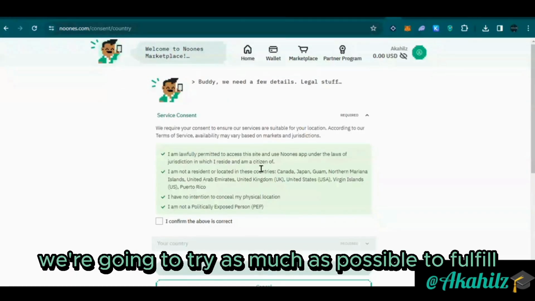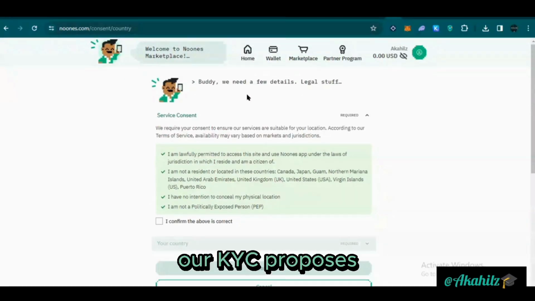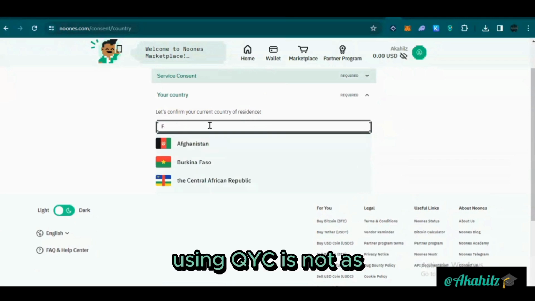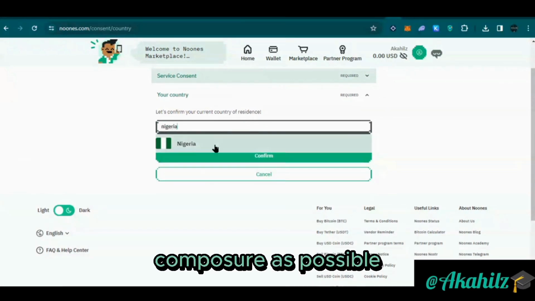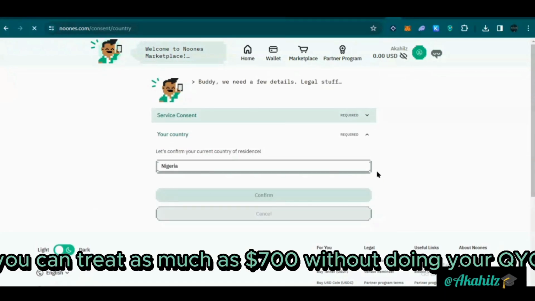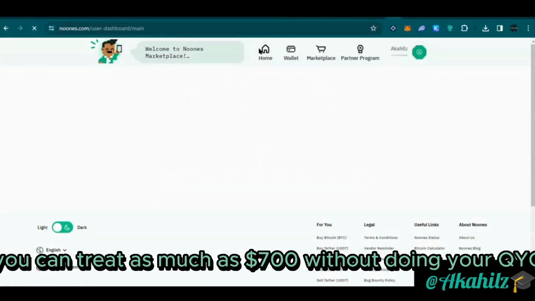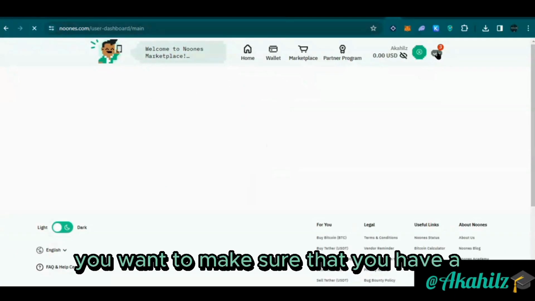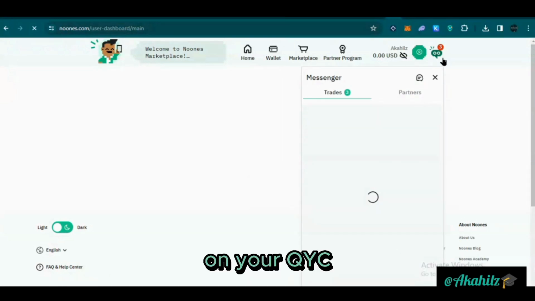but I think first and foremost we're going to try as much as possible to fulfill our KYC so we don't get restrictions. Mind you, doing KYC is not compulsory. You can trade as much as $700 without doing your KYC. But for you to trade more or increase your limit, you want to make sure that you have done your KYC.